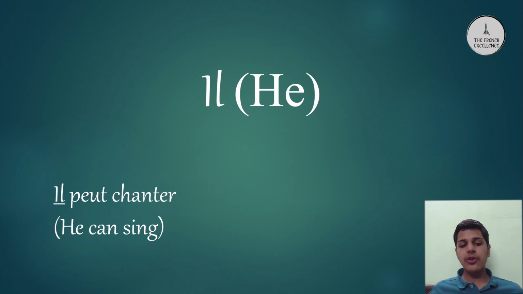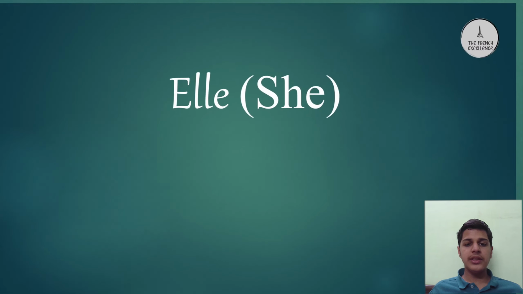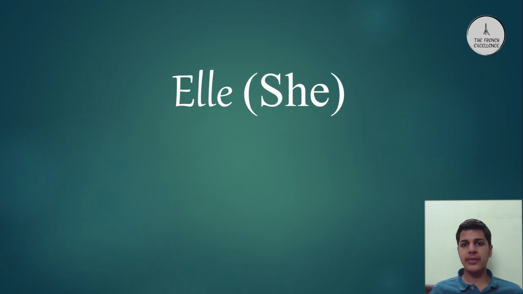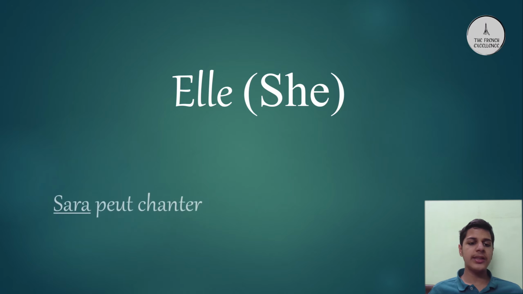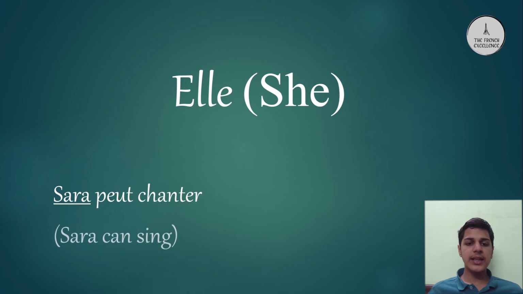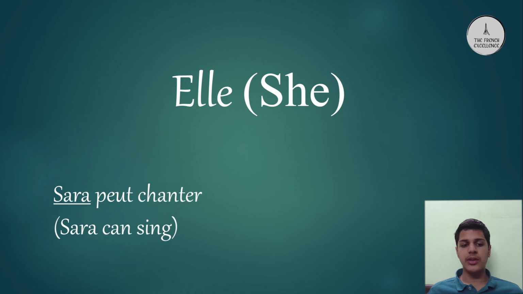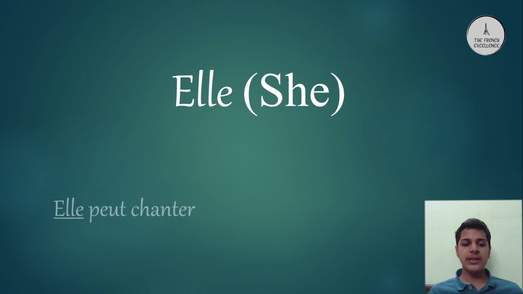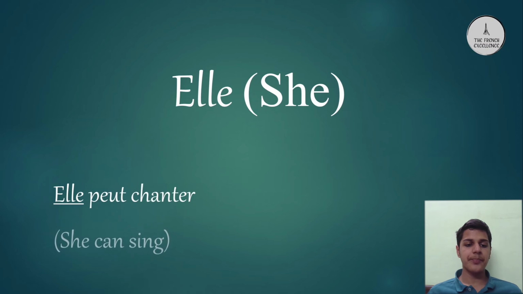The pronoun il is followed by the pronoun elle, which is translated to the word she. Just like il, the pronoun elle can be used to replace any proper noun such as a name or any feminine word. For example, the sentence Sarah peut chanter. Sarah is a name which is used for a girl. Hence, the word Sarah can be replaced with the pronoun elle and the sentence can become elle peut chanter, which